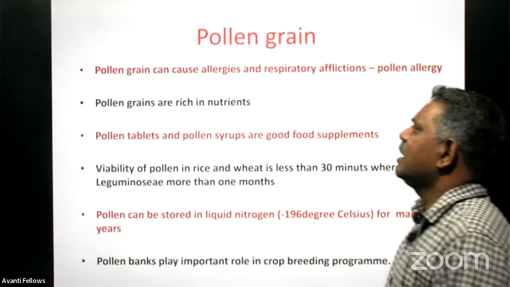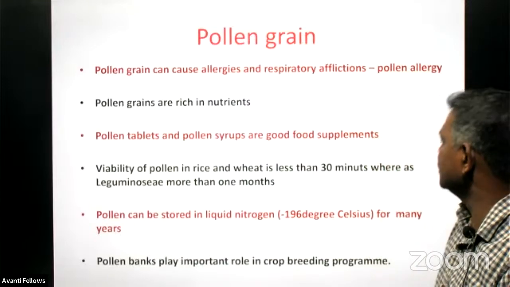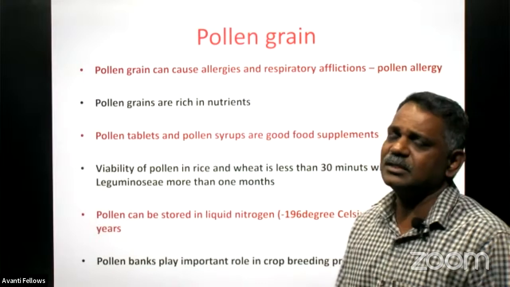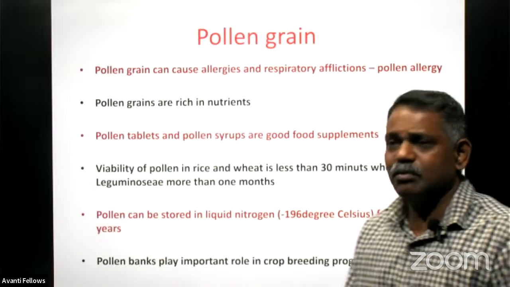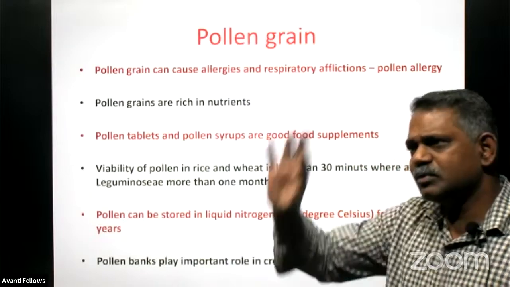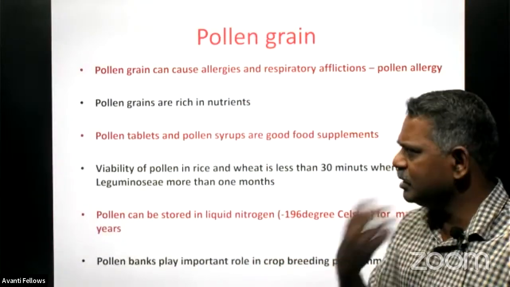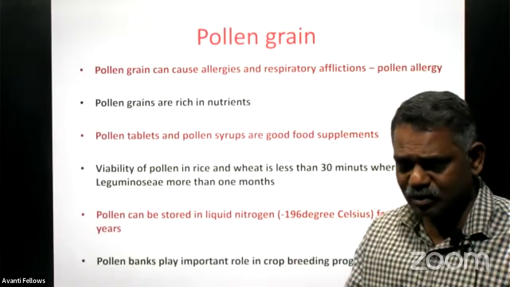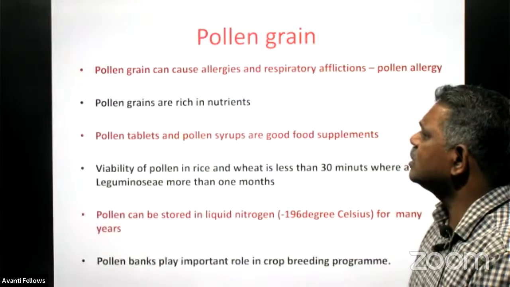See, pollen grains can cause allergies and respiratory afflictions that we generally call pollen allergy. You may have noticed that many plants, like acacia, produce pollen grains together and they spread in the atmospheric air. During this period, some people get allergic responses, like difficulty in breathing or itching in their body, etc.